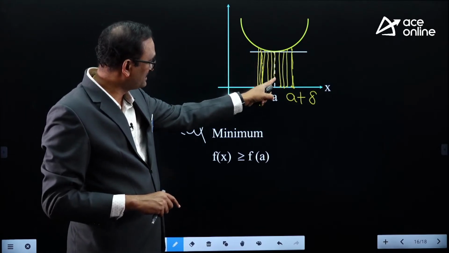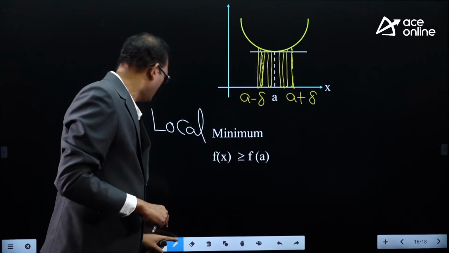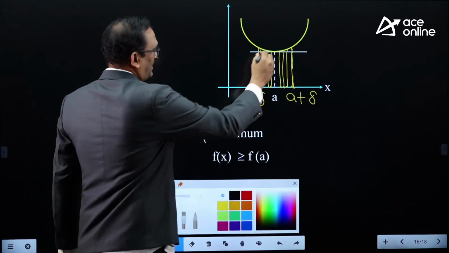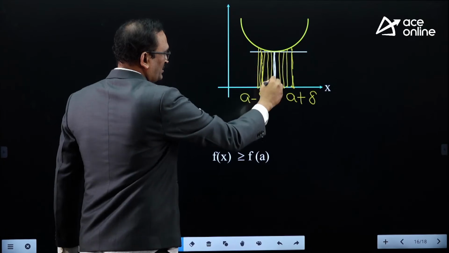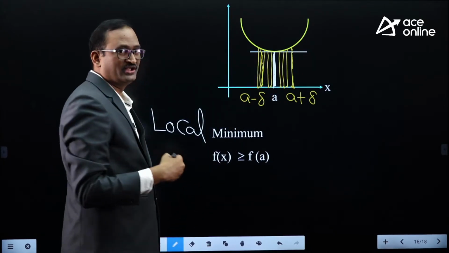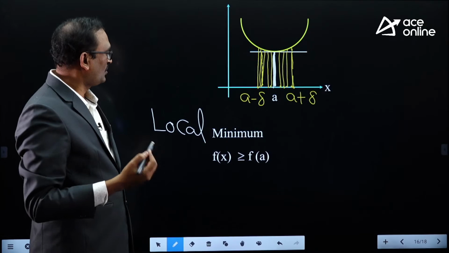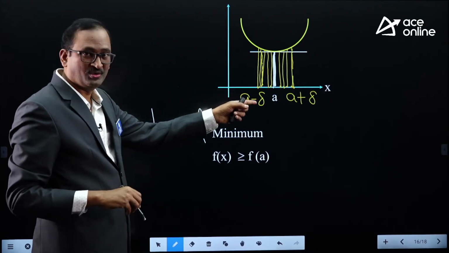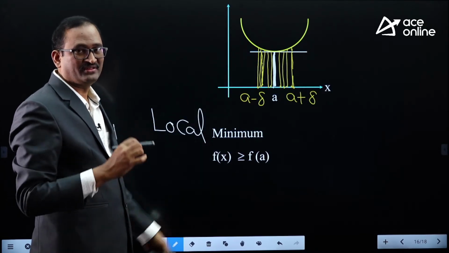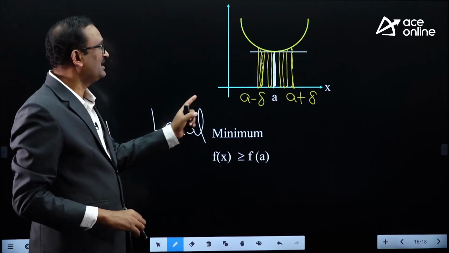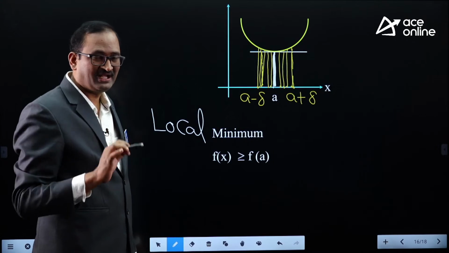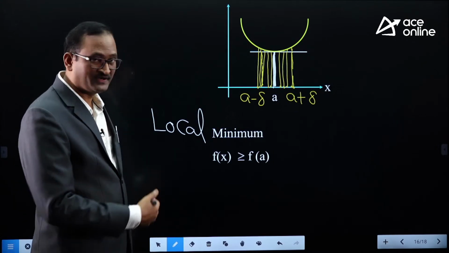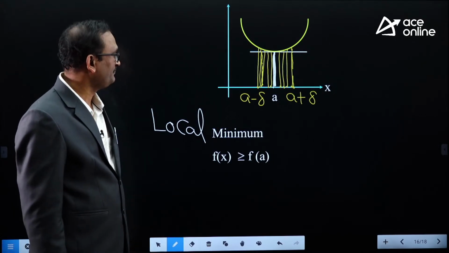This white line is f of a. So f of x is greater than or equal to f of a for all x values in its neighborhood except at a. Then f of x has a local minimum. This is the definition of local minima, as well as the local maximum definition we have already seen.